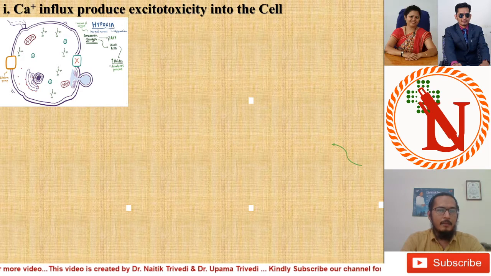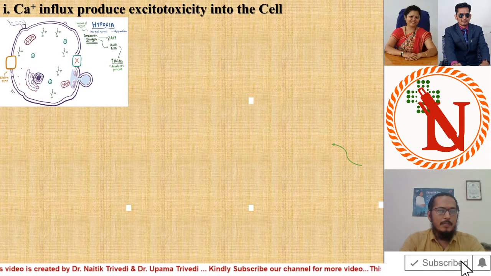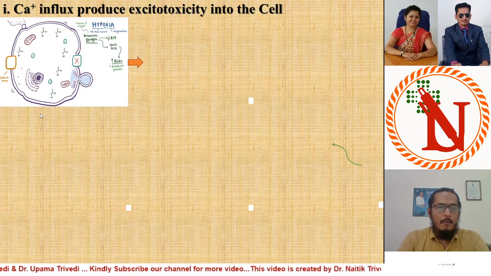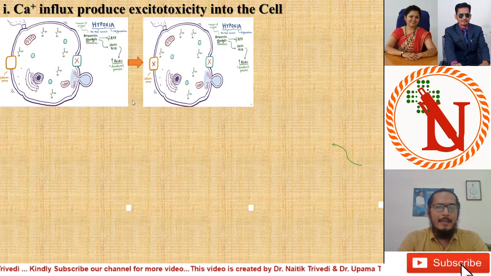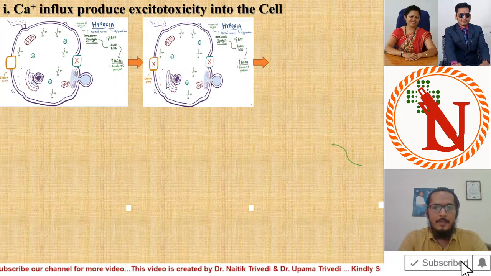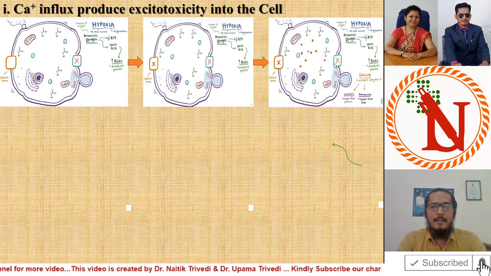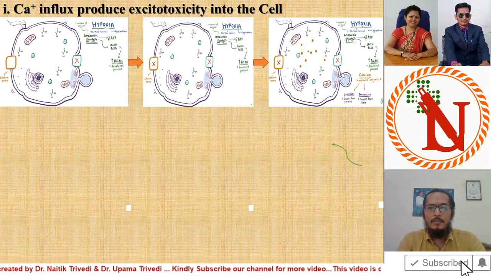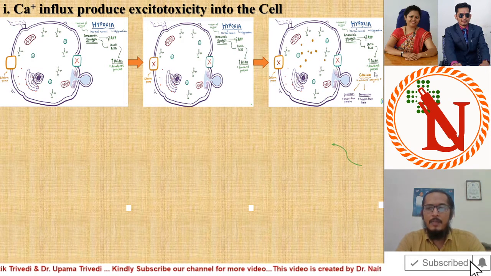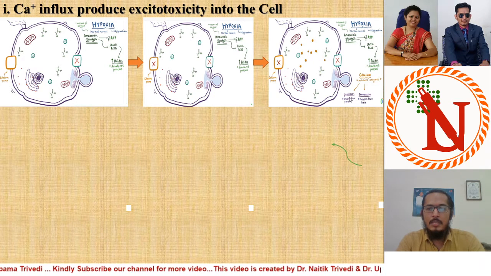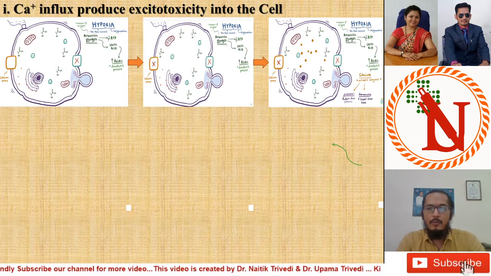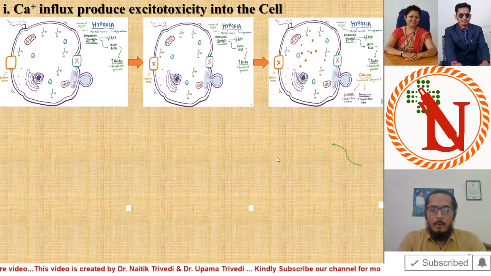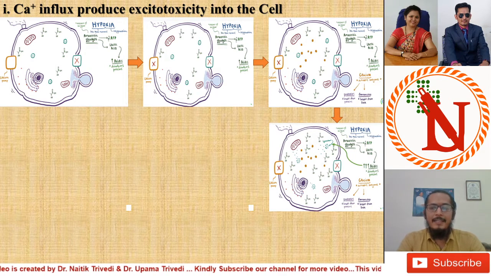We'll see. Here, this one is the calcium pump. Outside, the calcium is higher than inside the cell. When the calcium pump is affected, what will happen inside the cell? The calcium level increases. When the calcium level inside increases, calcium activates various enzymes like protease and endonuclease. Protease breaks down proteins, endonuclease breaks down DNA molecules, and it also increases